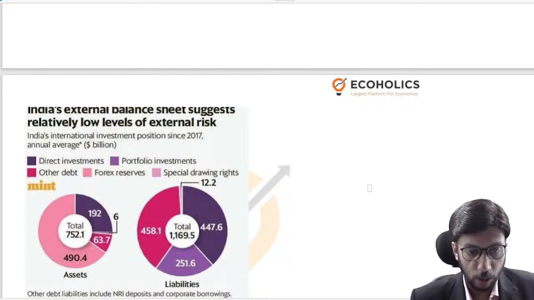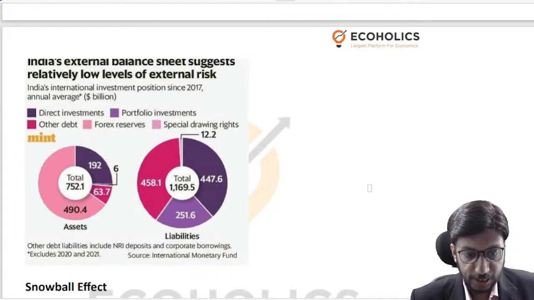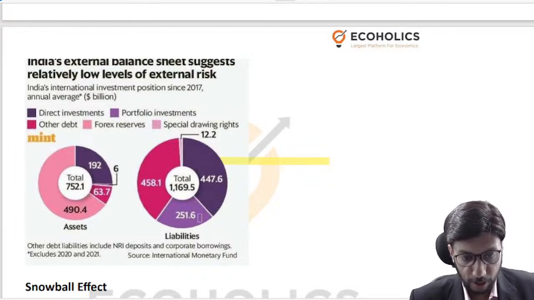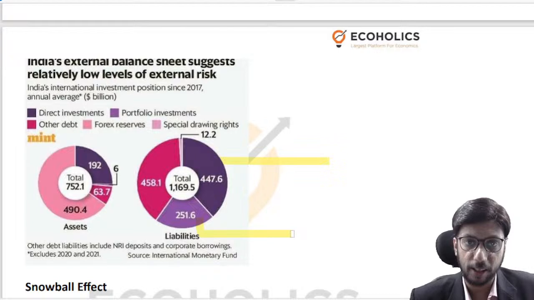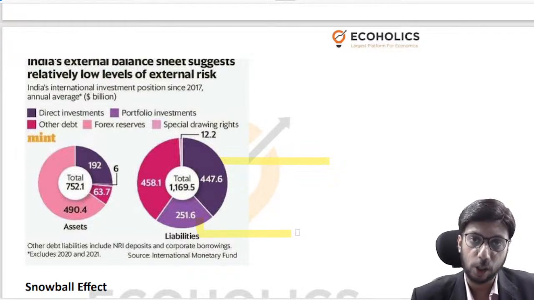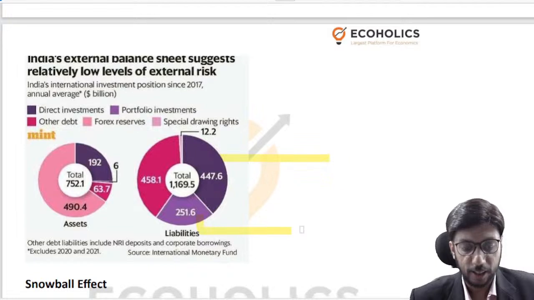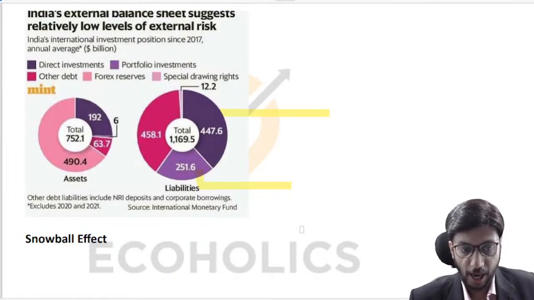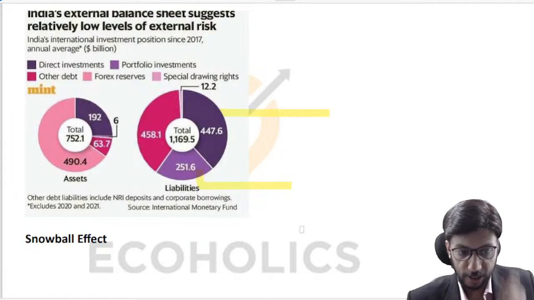Okay, now this is the liability side of it. As you can see, when we talk about our liabilities in this particular chart, you can see that this is direct investment, a significant part of it. This is portfolio investment. Again, this is hot money, but given the stability in India's growth story and political stability that we are envisaging going ahead, this should be fine, right? And then the remaining part is the other debt. Okay, that is the other debt.